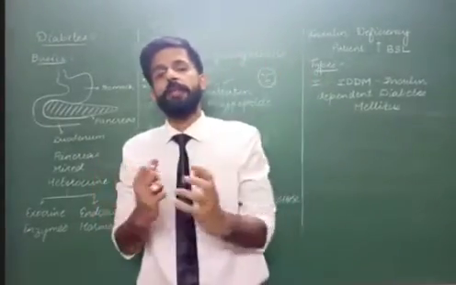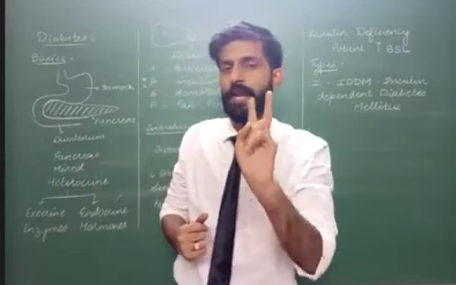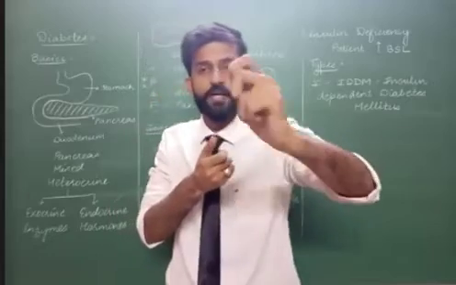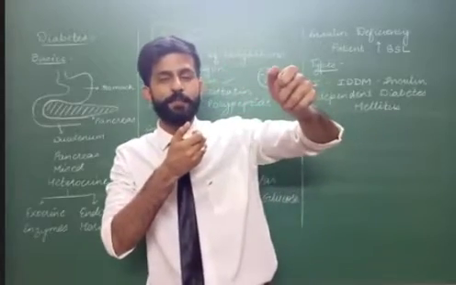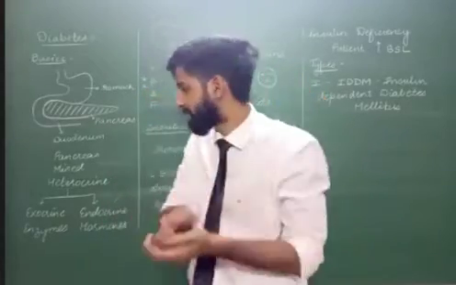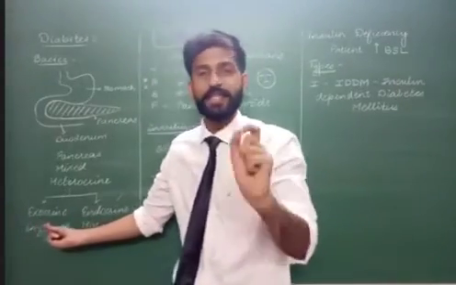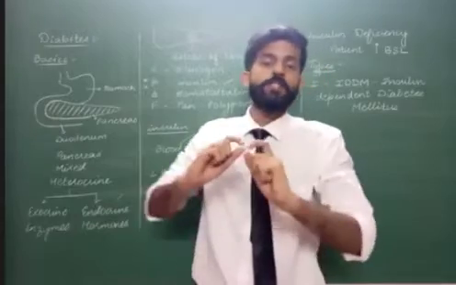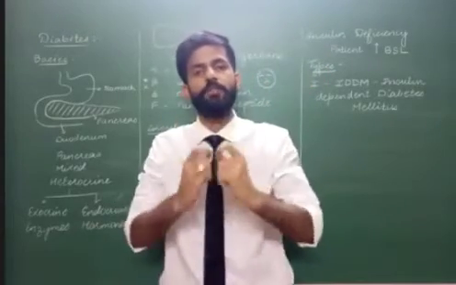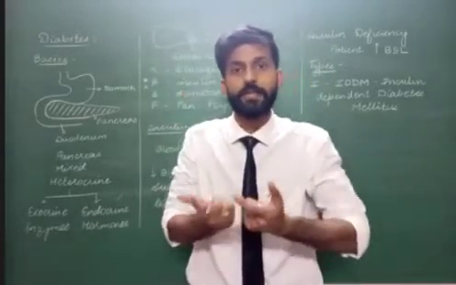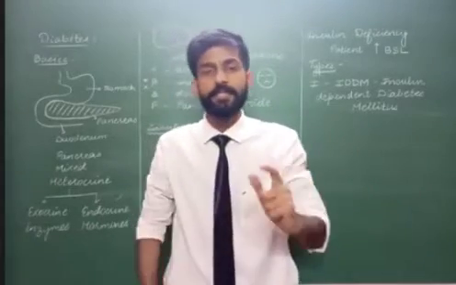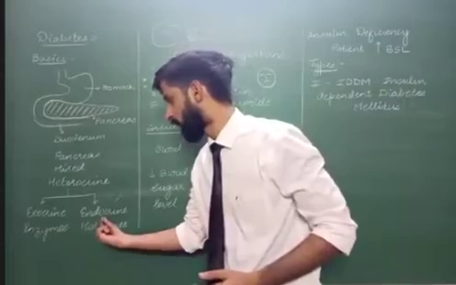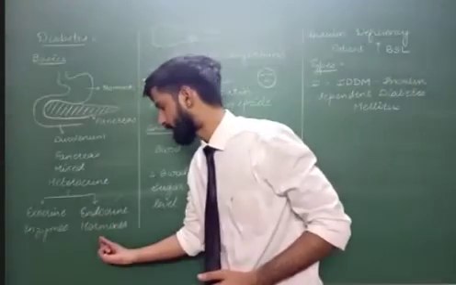Why is it called a mixed gland? Because we have two different types of glands in our body. There are certain glands which have their own duct, their own pipe. These glands are called exocrine glands and their secretions are called enzymes. However, there are certain glands which do not have their own pipe, their own duct. That's the reason why they are called ductless glands, and their secretions are called hormones. So such glands are also called endocrine glands and their secretions are called hormones.